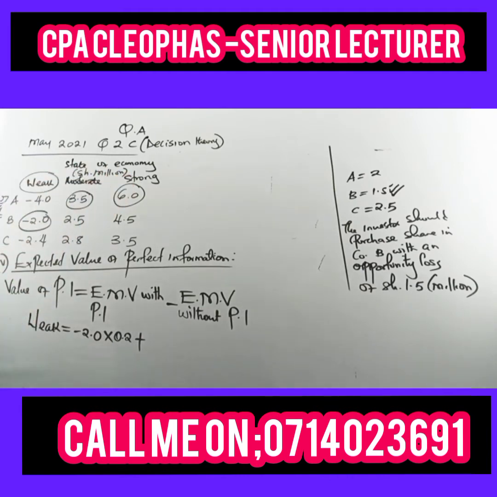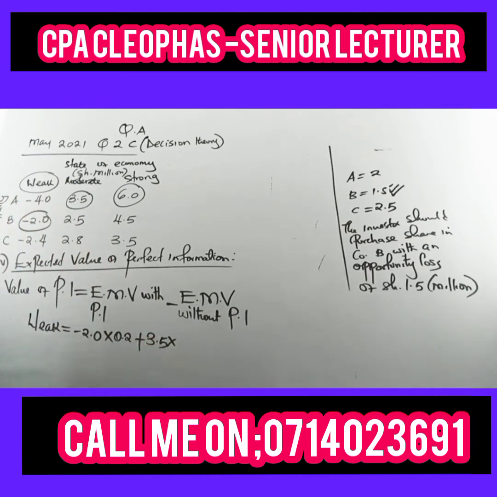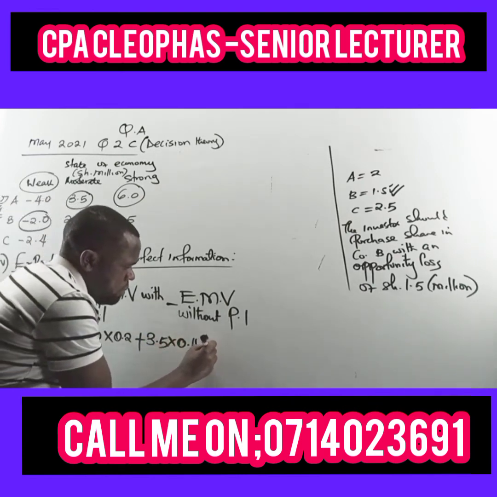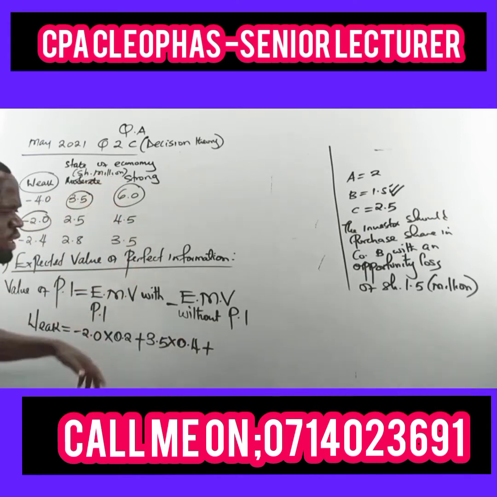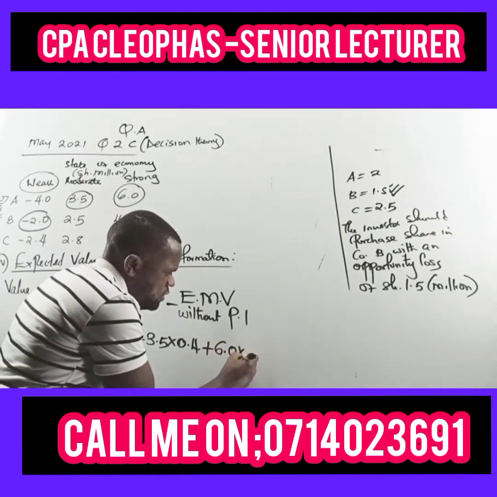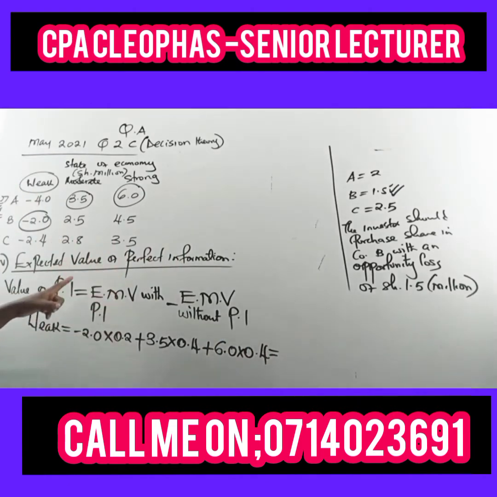So you multiply this by 0.2, plus, because the economy can be weak or moderate or strong, you add. Under the moderate economy, based on the information given here, you should have picked 3.5, multiplied by the chances of 0.4. Plus, in the strong economy, the best should have been 6.0 and the probability is 0.4. That would be the value with perfect information.